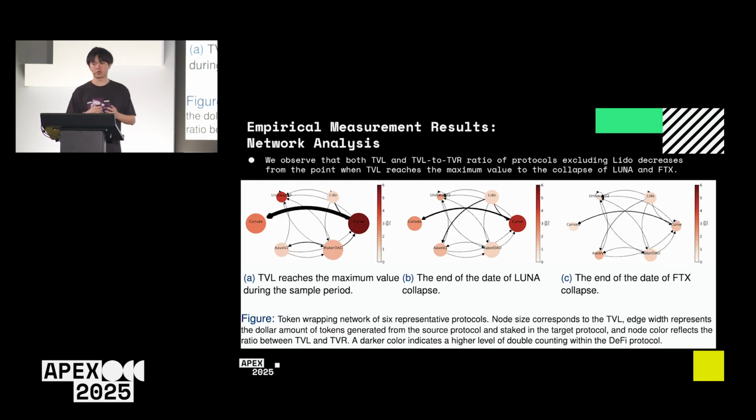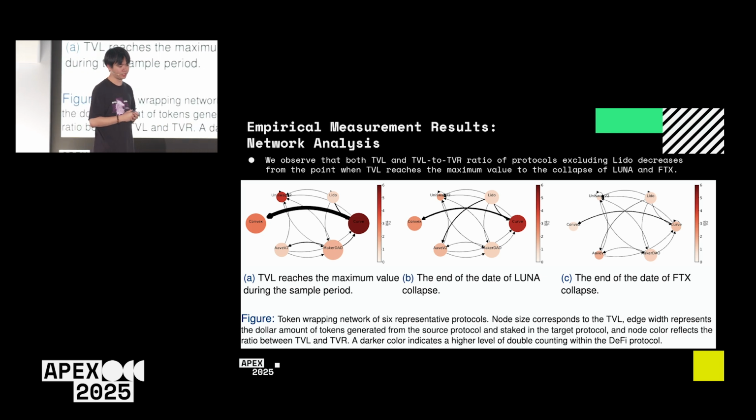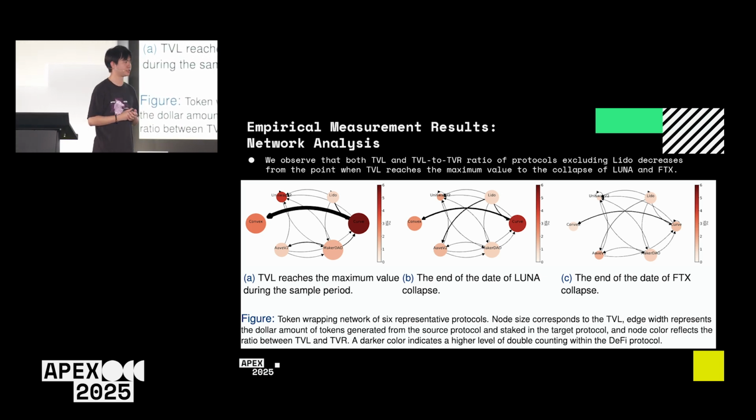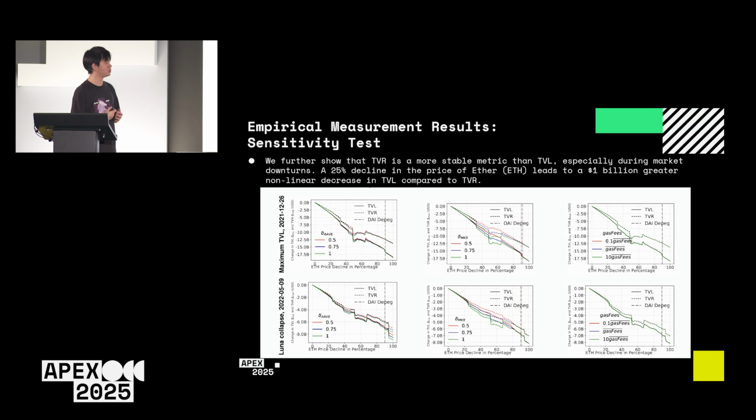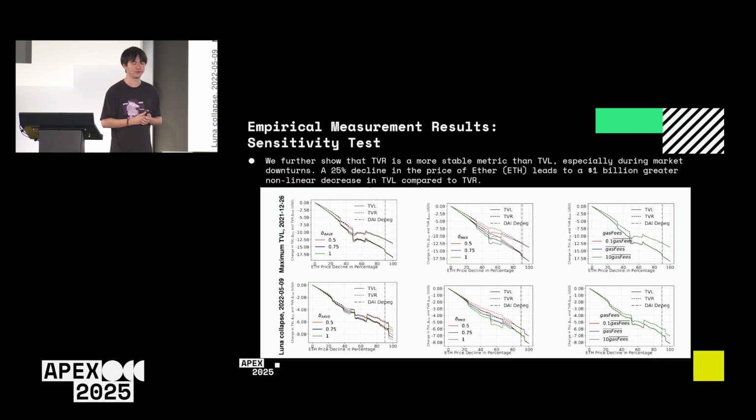We also conduct the network analysis for the top 6 protocols, and we observe that both the TVL and TVL to TVR ratio of the protocols, excluding Lido, decrease from when the TVL reaches the maximum value and after the collapse of Luna and FTX. We also show that the TVR is a more stable metric compared to the TVL, especially during market downturns. A 25% decline of the Ether price will lead to a 1 billion greater nonlinear decrease in TVL compared to TVR.